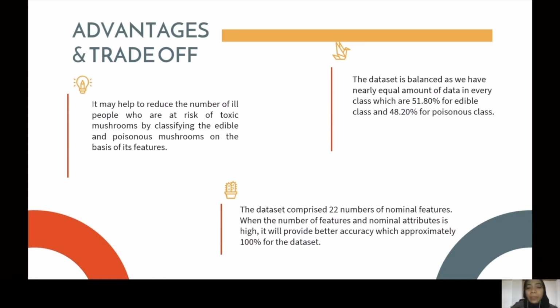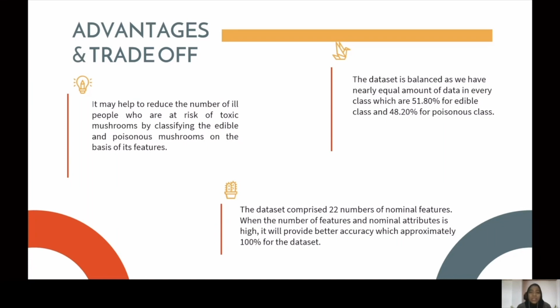Lastly, the mushroom dataset was distributed into two different classes, which are class 0, that refers to edible, and class 1 that refers to poisonous. Class 0 has 4,208 instances, and class 1 has 3,916 instances.